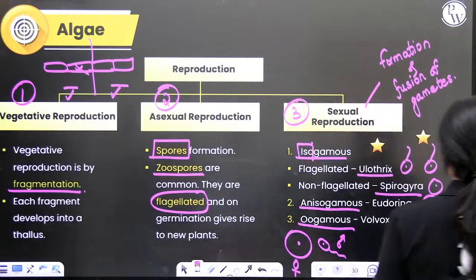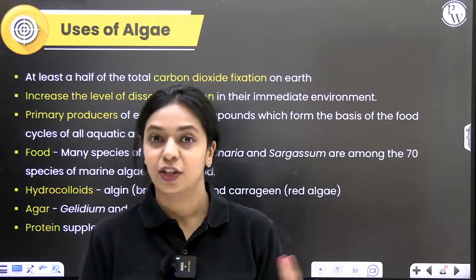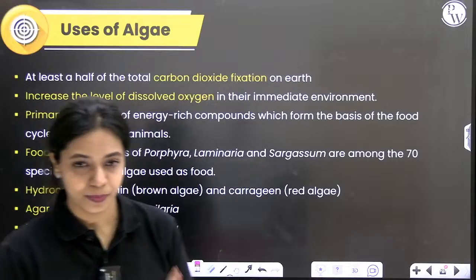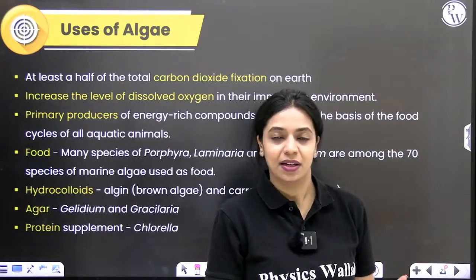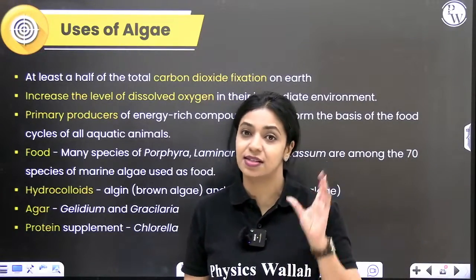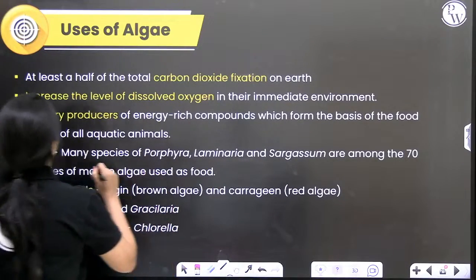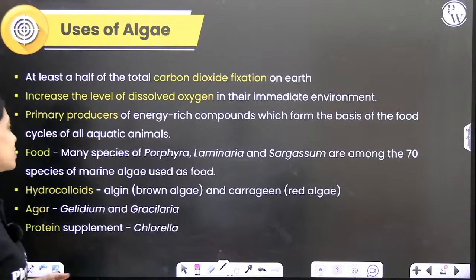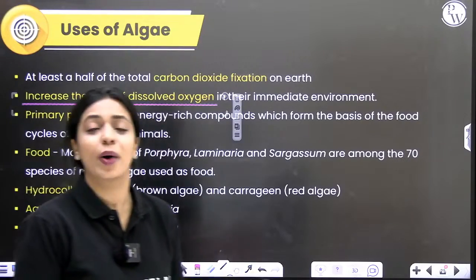Okay, now let's move on. What is the importance of algae? Economically, how is it important? Ecologically, for our environment, how is it important? First of all, algae are photosynthetic organisms. Like all plants, algae also perform photosynthesis. As a product of photosynthesis, along with food, oxygen is also produced, right? So since most algae are aquatic, because of release of oxygen, they increase the level of dissolved oxygen in their immediate environment. Why is it important?